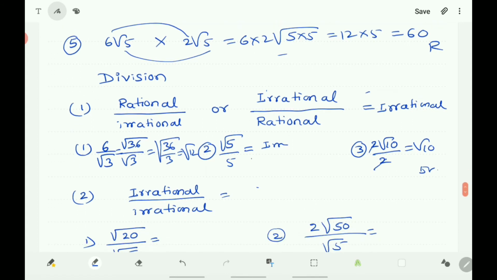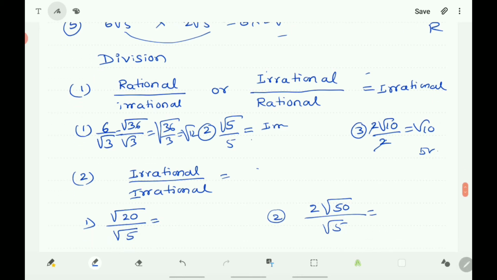Next, let us take irrational by irrational. So let us verify the quotient of irrational and irrational. Take root 20 by root 5, that is whole root 20 by 5, and 5 fours are 20, that is root 4. Root 4 is equal to 2, which is rational. So there is a chance of getting rational when irrational is divided by irrational.